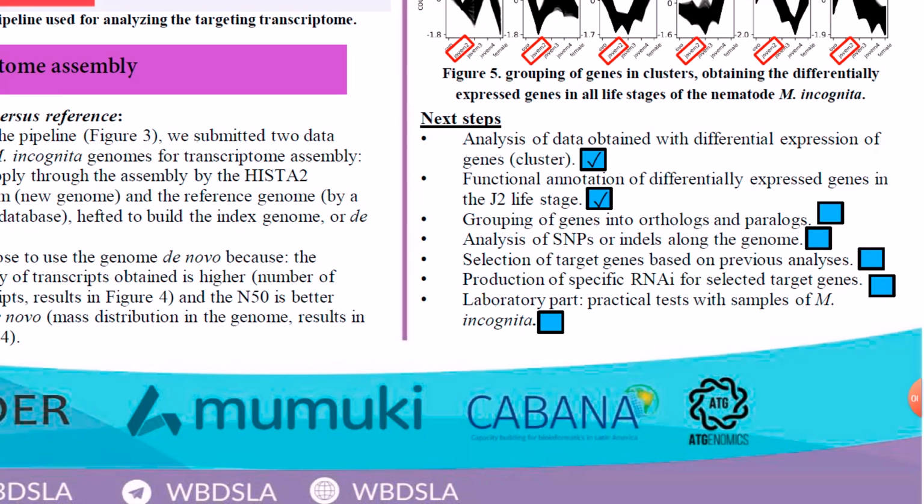From this, we think that it is possible to group together a few well-selected genes that meet all the criteria, and that will later be silenced in M. incognita at the laboratory stage via RNAi. Finally, we will analyze the effects of the absence of these genes in relation to the infective process of this nematode, in which we hope to have innovative results to add to the methodology for prospecting target genes for agricultural pest control, as well as to the success of this project in gradually ending the appearance of M. incognita in cultivars around the world.